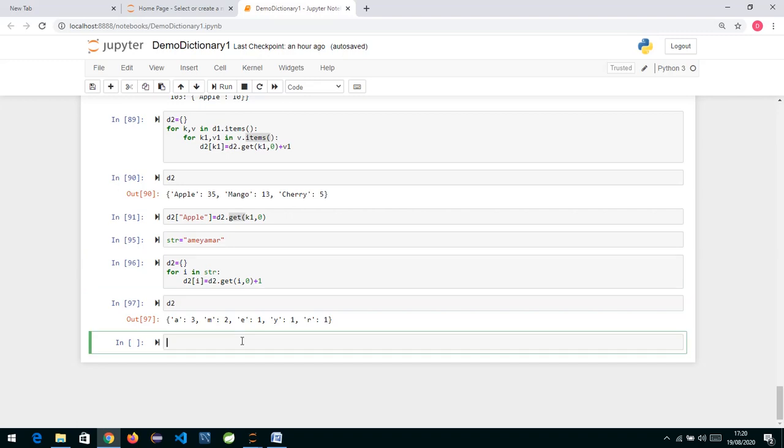So this is all about dictionary, everyone. A dictionary is basically a collection of key-value pairs. Hope you have understood the concept of dictionary.